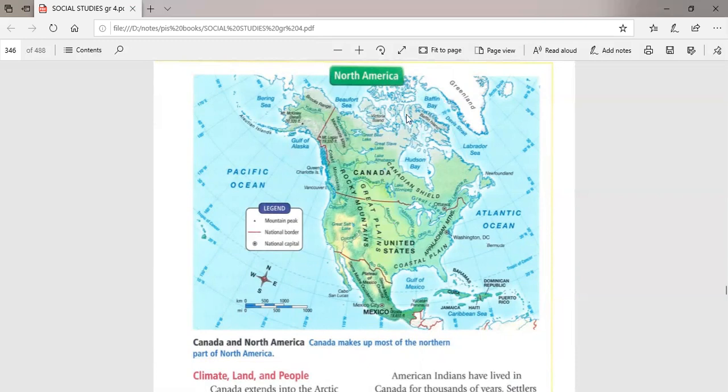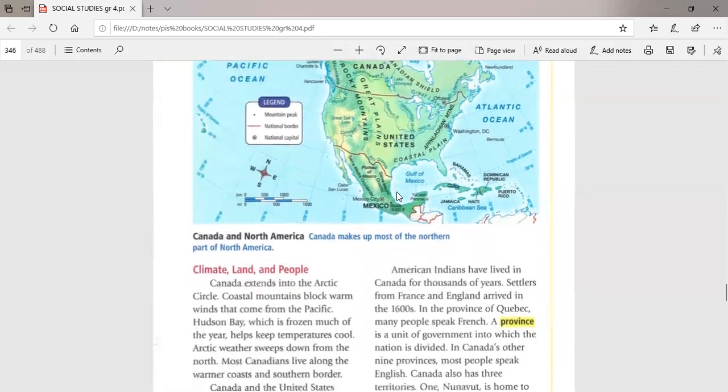This Arctic area is near the Arctic Ocean. That's why it's very cold. Look at its color. It's white and gray. It means that it's very cold. Okay, as we go to the south, of course, it means that we go nearer to the equator. So the climate or the weather is warmer than this area. So most of the Canadian people are living here along the Pacific Ocean and here in the south, because they are near the equator.